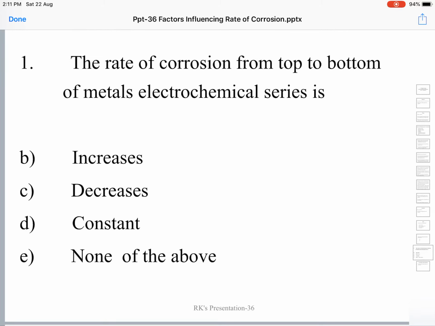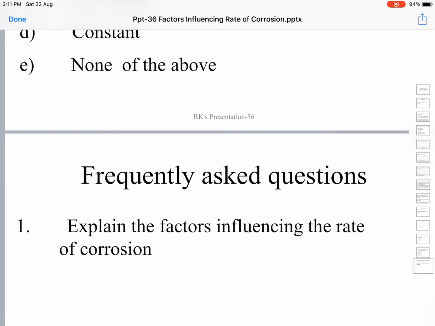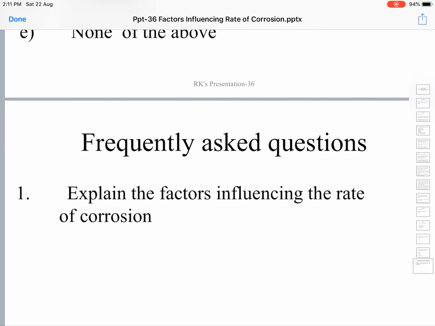The frequently asked question is: explain the factors influencing the rate of corrosion. This is asked as an essay question, so you had better learn it properly. It is asked for 10 marks.